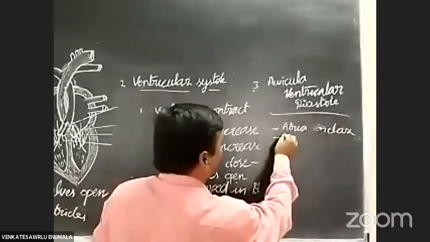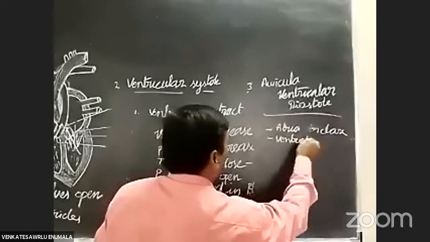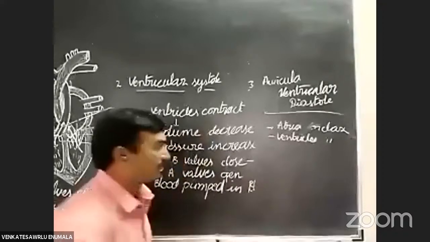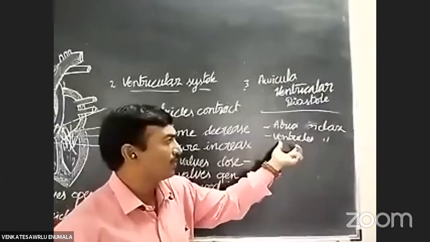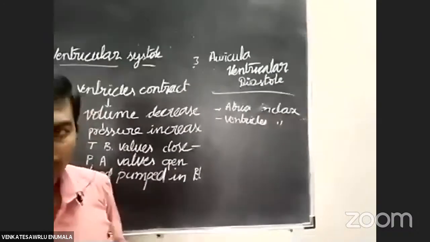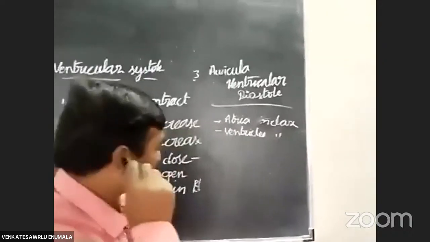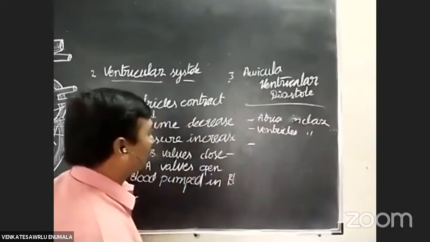At the same time, the ventricles also relax. The relaxation of the auricles and ventricles is known as auriculoventricular diastole. Okay, students, next, what happened?